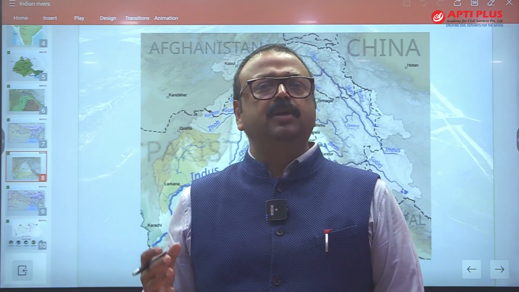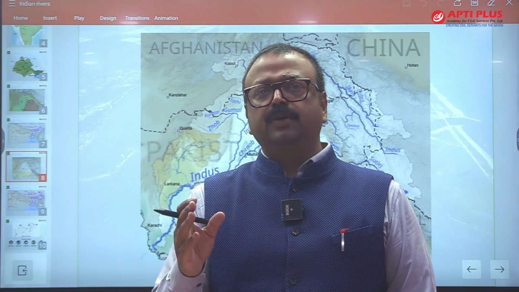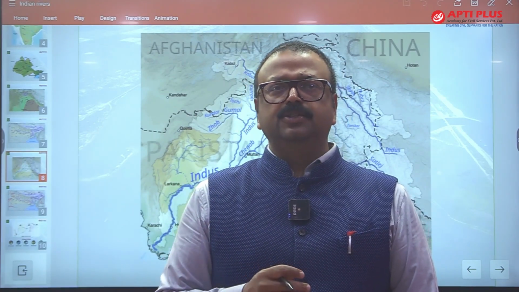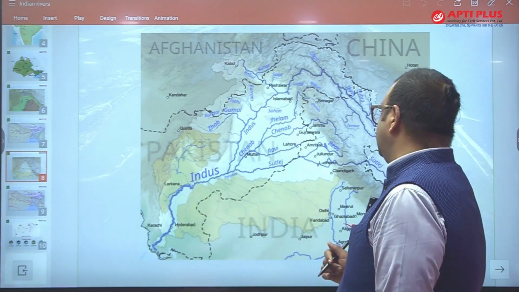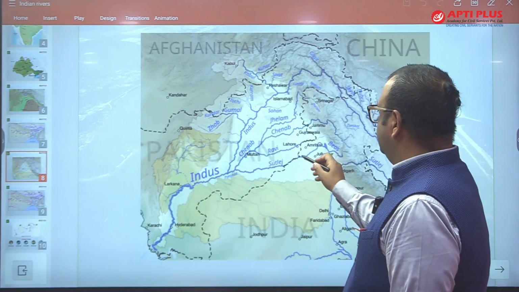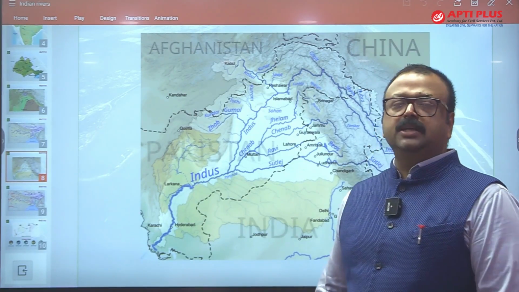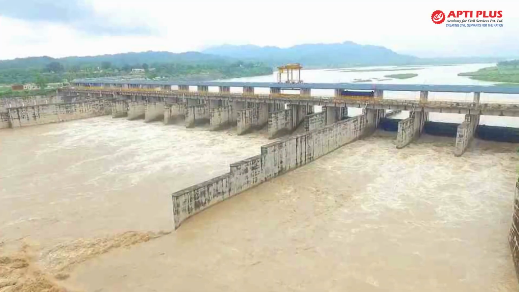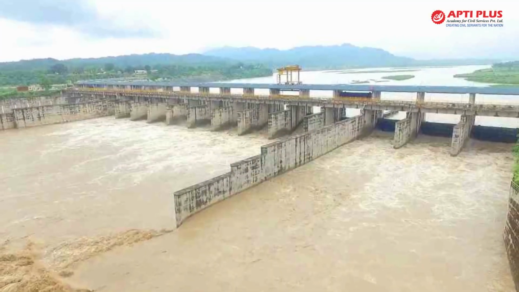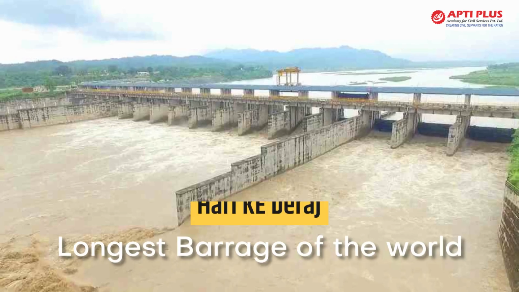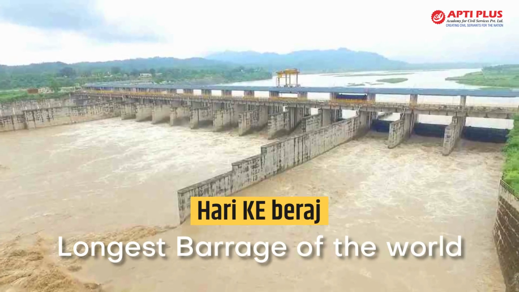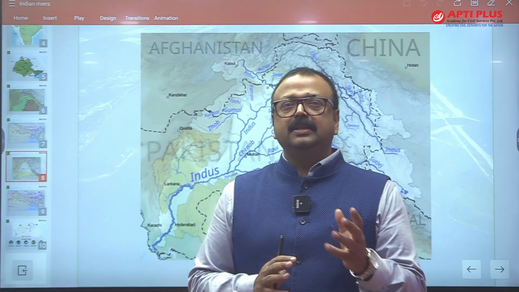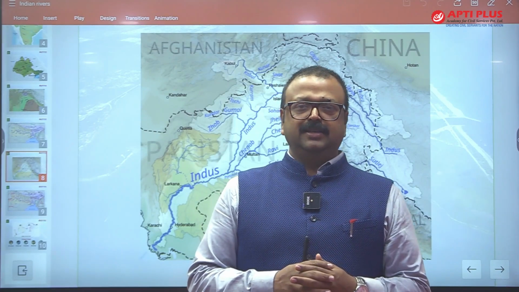There is a Vyas Kund, east part of Rohtang, from where you will find the Vyas river originating, and it is cutting the Shivalik, entering into the Punjab plain, and ultimately there is a confluence of Vyas and Satluj in the Punjab of India near Harike, और हरीके के पास एक बड़ा सा बैराज बनाया गया है. It is one of the longest barrages of the world, Harike barrage. And this Harike barrage is not merely a barrage, it is also a Ramsar Convention site.